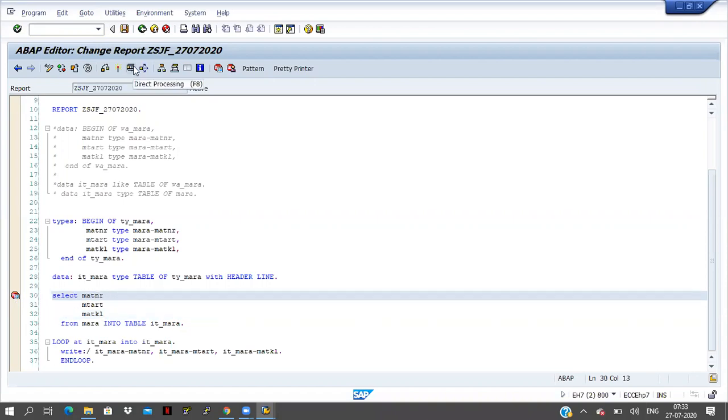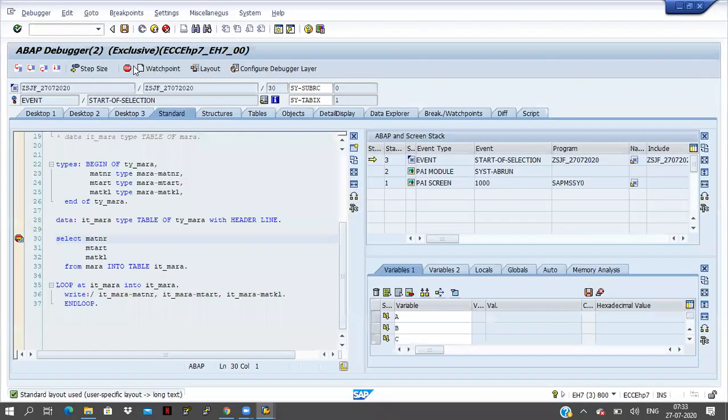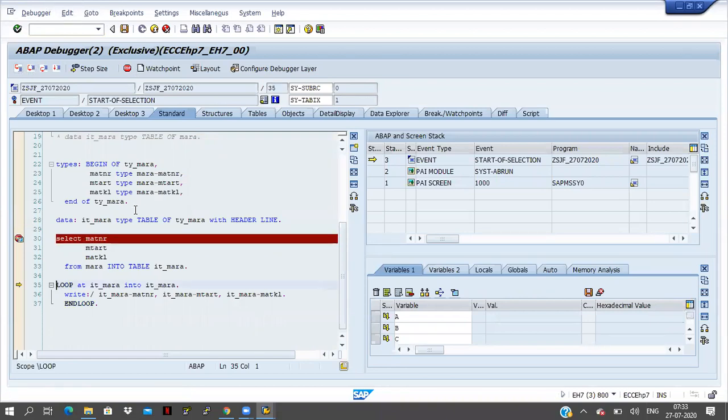Click on the execute button. Click on the F5 button. See, the program is executing, but I have given the breakpoint at line 30, so the program execution stopped at line 30 only. Now if I click on the F8 button, the total program will execute.